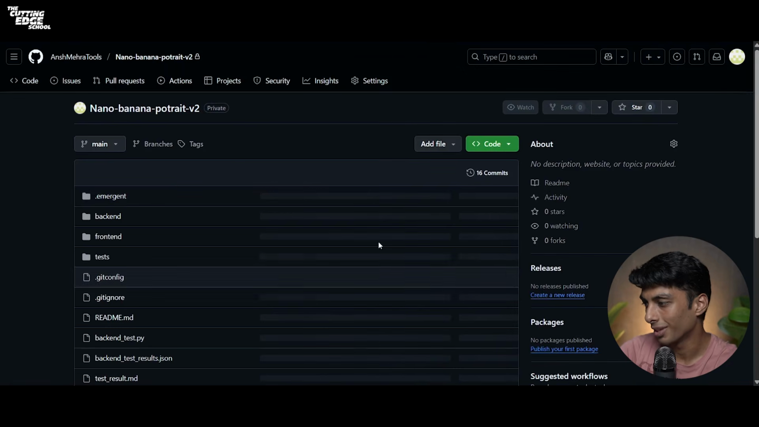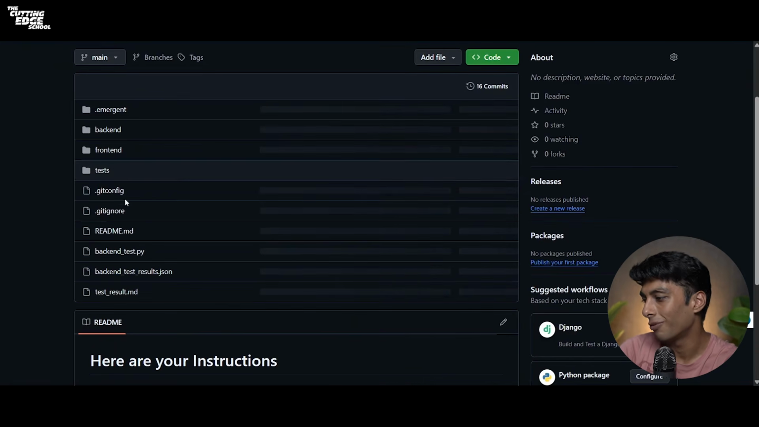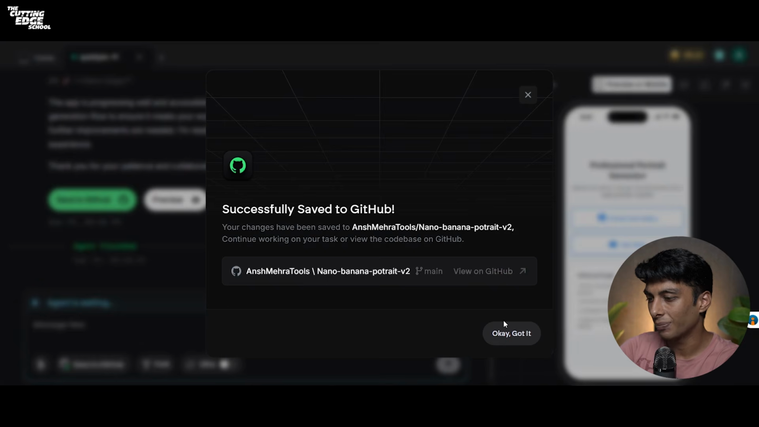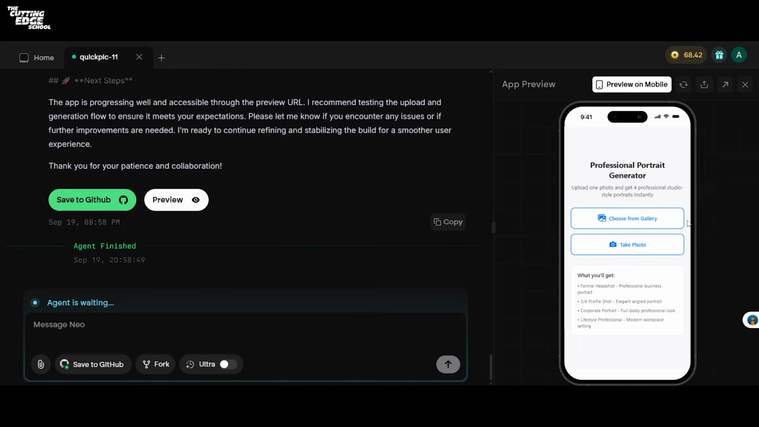This is my link to view on my GitHub. You can see all my files, git ignore, git config, all the test file, all the front-end code base as well as the back-end code base is now on my GitHub account. I can also showcase this on my LinkedIn and everywhere, or basically build my portfolio based on this project. Going back to our Emergent, I'll click on OK, got it. Right side, you can see that our professional portrait generator is now generated.